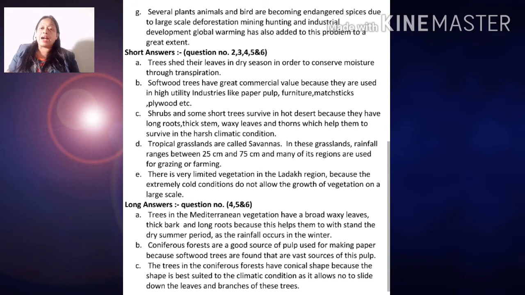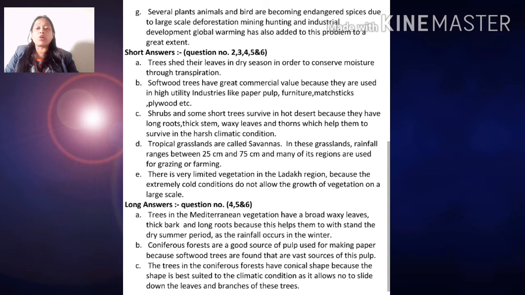So several plants, animals and birds are becoming endangered species due to the large scale of deforestation. Yes children, because of the deforestation, mining, hunting and industrial development. These are the reasons that birds, animals and plants are becoming endangered species.